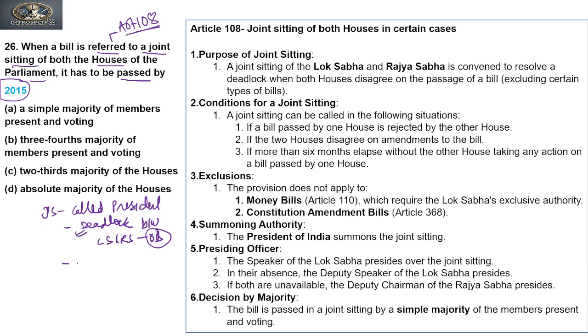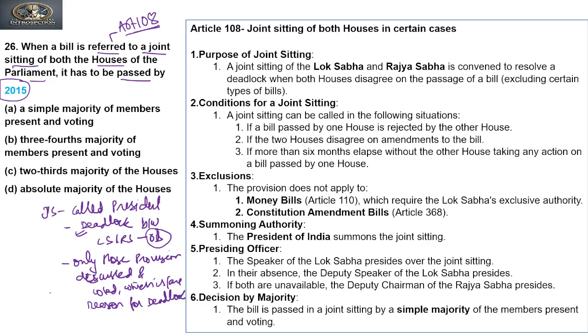In this joint sitting, only those provisions will be discussed and voted which are a reason for deadlock.